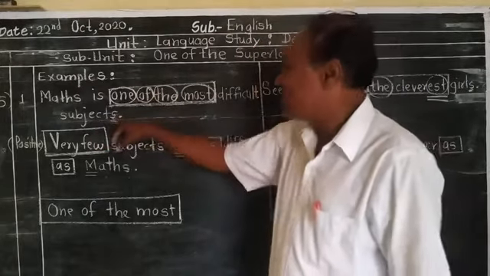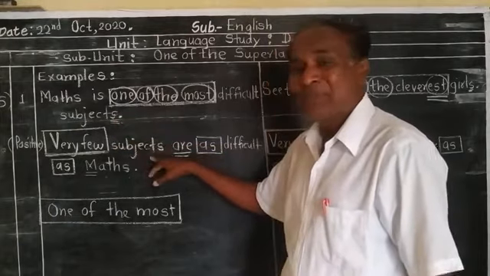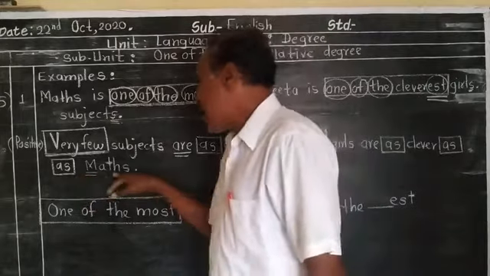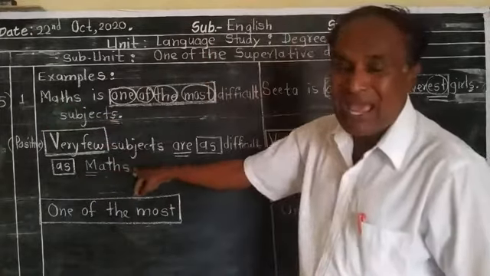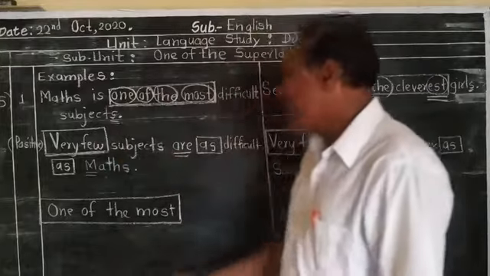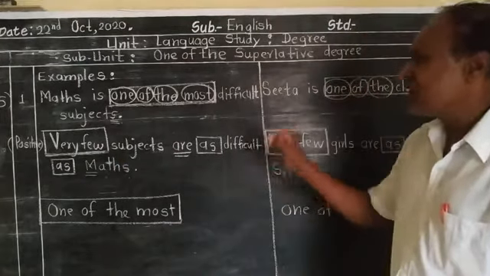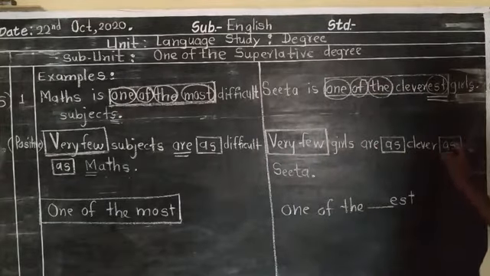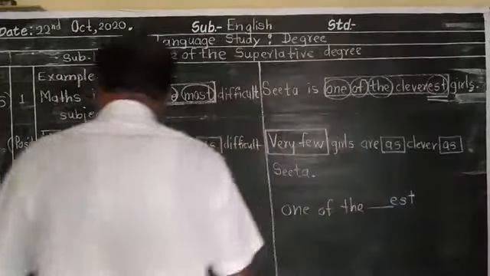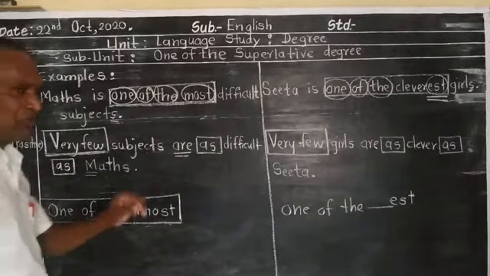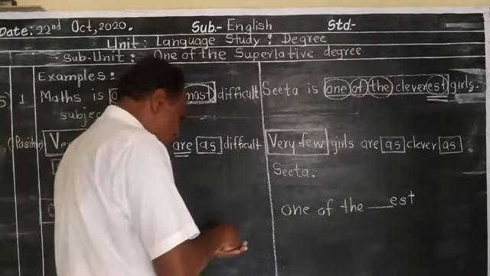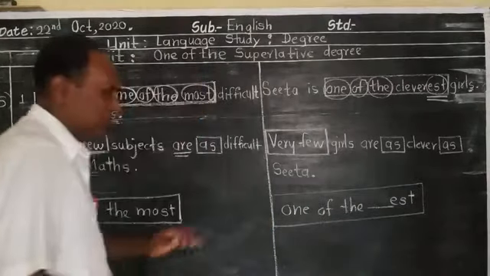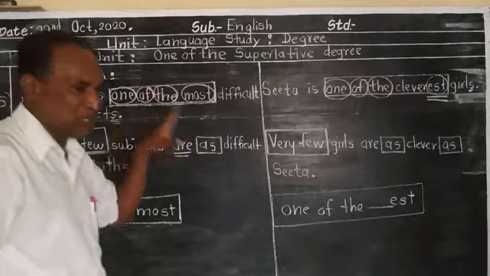So this object became the subject here, after that the verb, then as, adjective, as, and this subject became an object here. The sentence is: very few subjects are as difficult as maths. Here, very few girls are as clever as Sita. What is the characteristic of this degree? If you find the words "one of the most," "one of," it means it's one of the superlative degree.